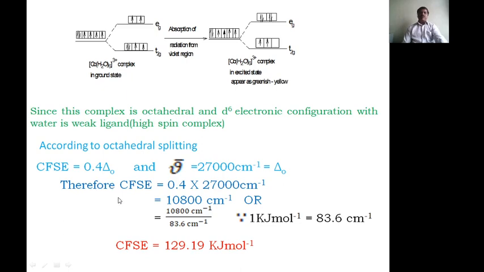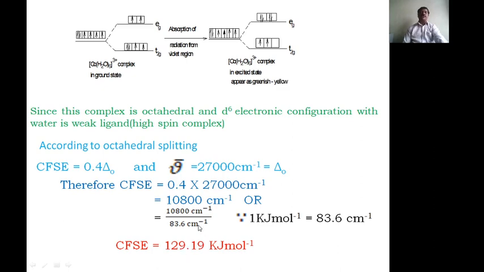The crystal field stabilization energy for the D6 configuration is 0.4 delta O, and for the frequency you take the visible region value of 27,000 per centimeter and subtract, and we get 10,800 per centimeter. That is the crystal field stabilization energy in per centimeter. After dividing by 83.6, we get the energy in kilojoule per mole.